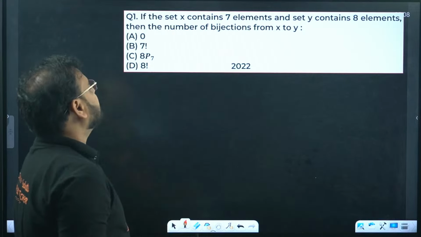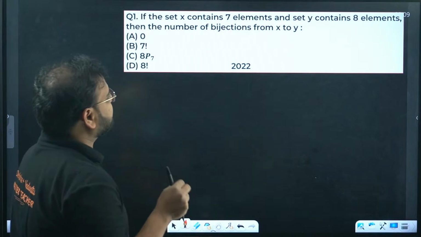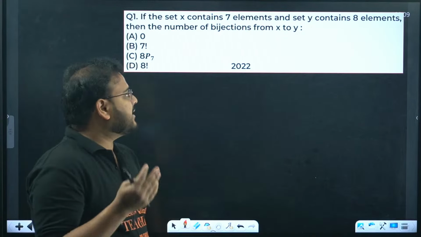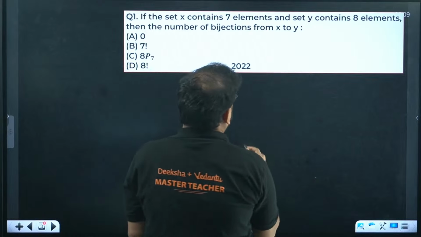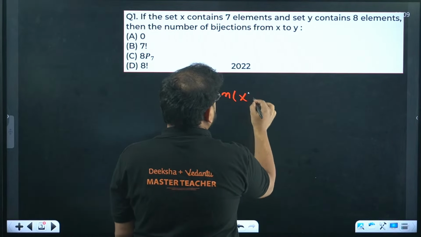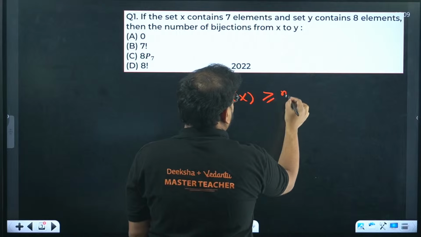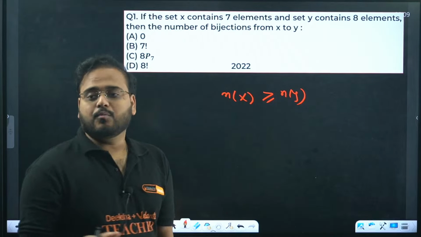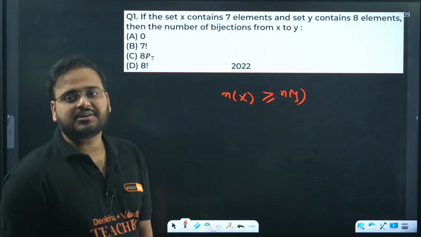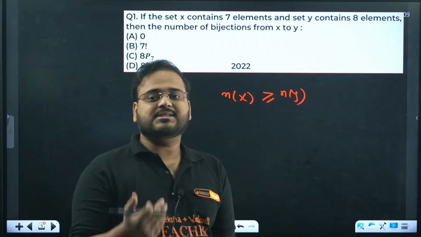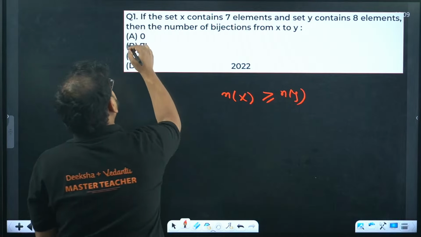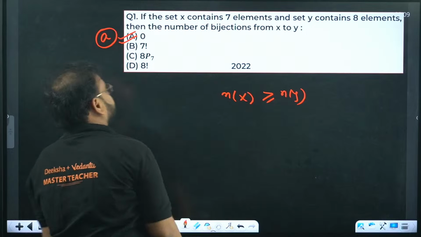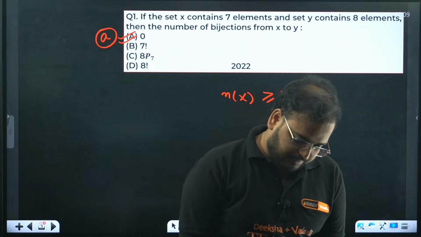So the question says, if the set X contains 7 elements and set Y contains 8 elements, the number of bijections is not possible. Because a bijection is defined only when n of x is either equal to or more than n of y. It cannot be the other case. Over here, n of x is 7, which is less than n of y, which is 8. Hence the answer given by Deepti, I think, is correct as option A. So no working required. Answer is option A.